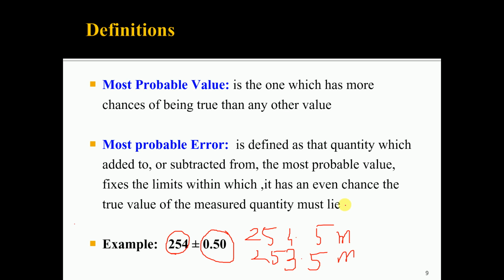That is why it is mentioned as the quantity, that is 0.5, which is added to or subtracted from the most probable value. The most probable value is 254. This 0.5 fixes the limit within which it has an even chance the true value of the measured quantity must lie. So your distance may be 254.5 or 253.5. This is the concept of most probable error.